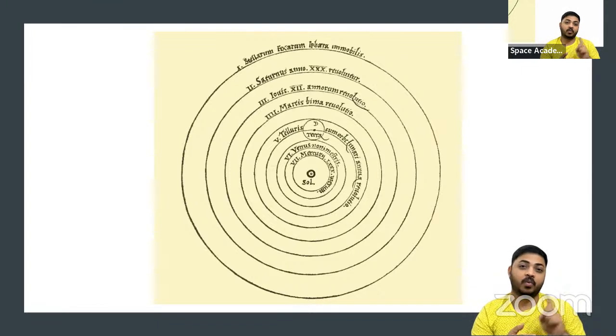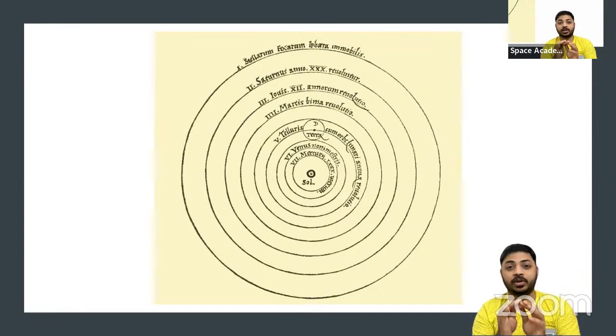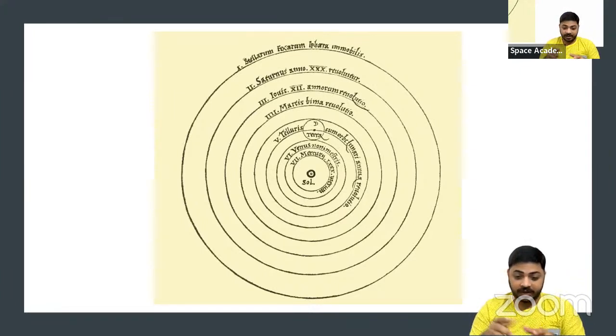Copernicus was amazed with one ancient Indian scientist's work. It was very difficult for Copernicus to put a proper orbit of the moon. So when you look at this diagram, there are two orbits after Terra, T-E-R-R-A, that is for Earth. So there are two blank orbits, one before Terra and one after Terra. They are blank. Copernicus had no idea how the moon revolves around the Earth and then revolves around the sun. With his blank idea, he was not able to explain that. The rest he explained: that the planets revolve around the fixed object called the sun. And that's why we call it the heliocentric model.